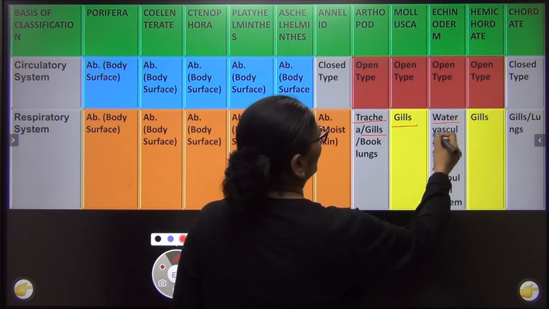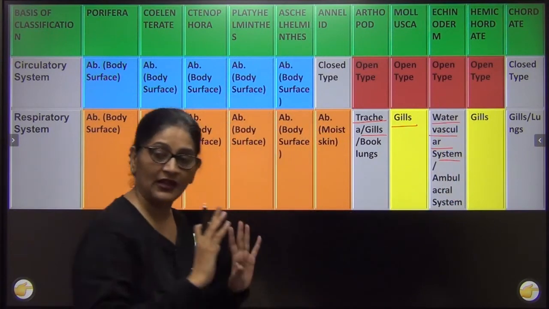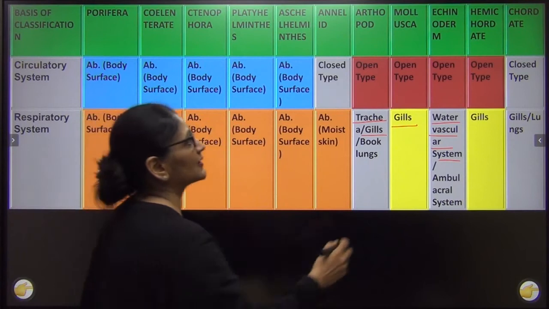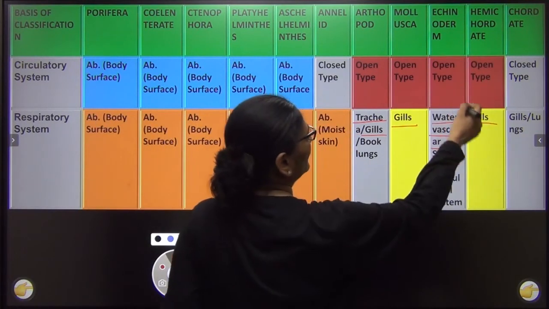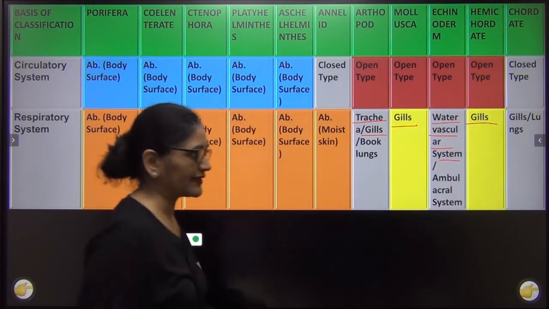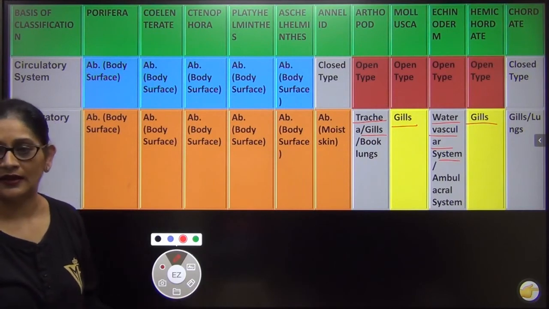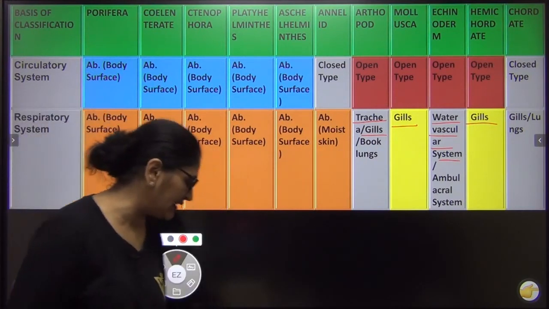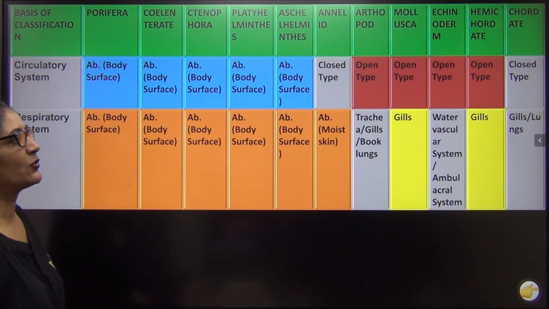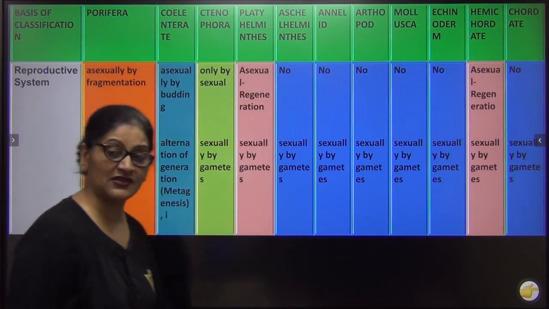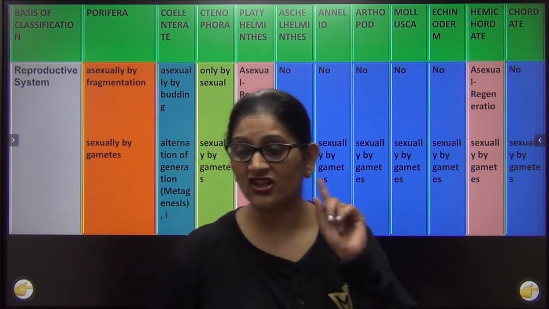I said that in echinoderms there is no respiratory system. It all occurs through the ambulacral system. Hemichordates are exclusively marine, so gills, and in chordates it can be through gills or lungs. The rest I will let you know about each one of them when I teach in detail. We will have a quick look at the reproductive system as well, and when I teach them individually, I will tell you once again.